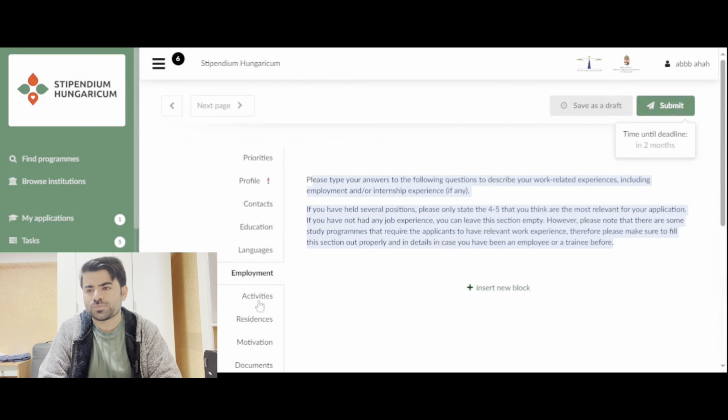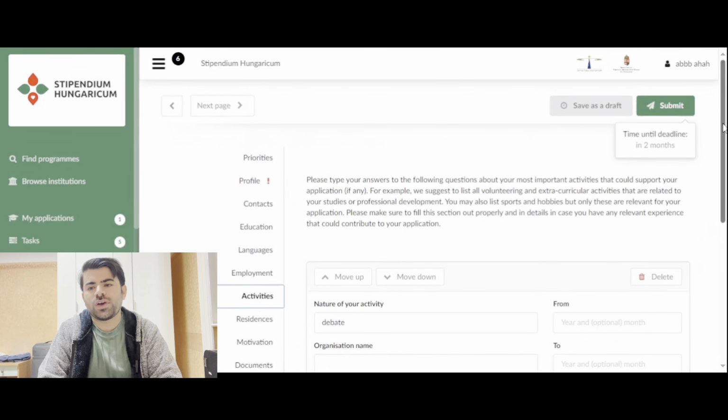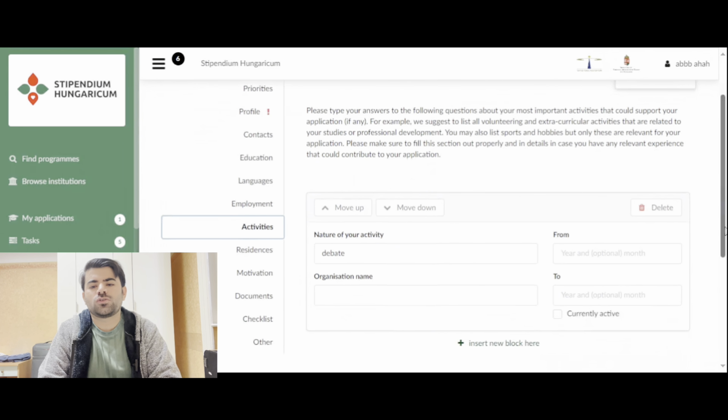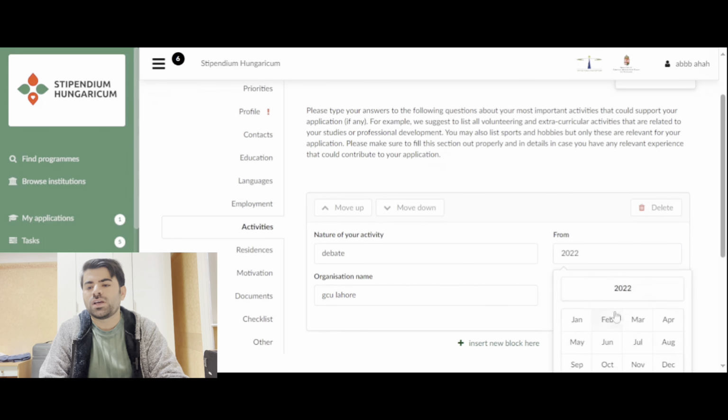This is activities. So as you can see here, if you have any other activities, curricular, extracurricular, co-curricular, whatever activities you have certificates for, like debating, sports activities, anything you have, if you want to add it, you can add it. That's the nature of your activity. I would say it's debate. And where it happened, let's say in my college, and my college name is, let's say, GCU Lahore. And when it started, let's say it's in February 2020. And when it ended, I would also say February 2020, because it was for, let's say, 1 or 2 days.